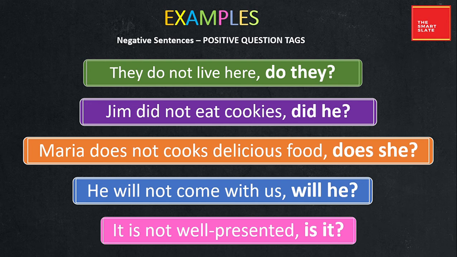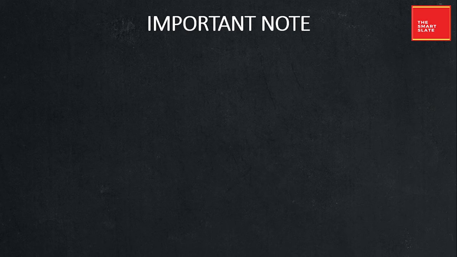So you have to use your brain and you have to frame the sentences, the question tags. So it is not well presented, is plus subject plus question mark. So this is how negative statements have positive tag questions. Now let us look at the notes.